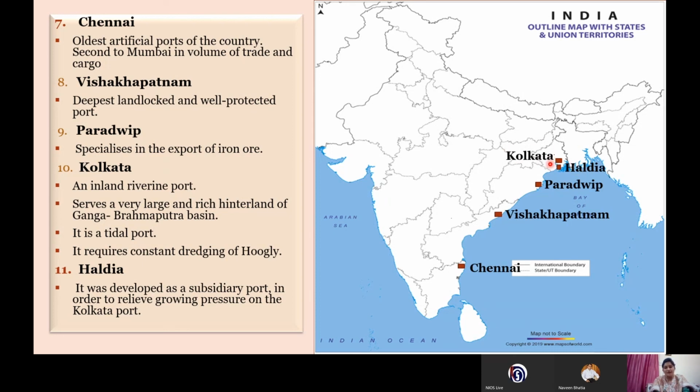Kolkata also has the specialization that it is a tidal port. Apart from that, it is an inland riverine port. Like, it is not on the main coast of the sea. It is connected by the Hooghly River, which is a distributary of the Ganga River. It is connected by that, and it is the main inland riverine port. Sometimes a one mark question is asked, which is the inland riverine port of India. So it is Kolkata. So with this we have discussed the ports.